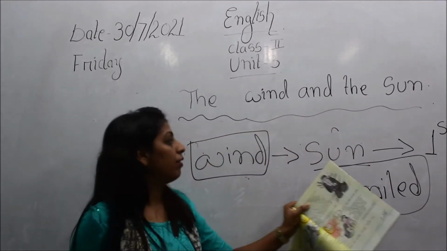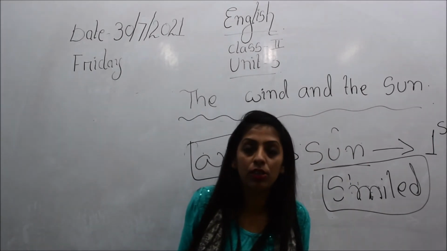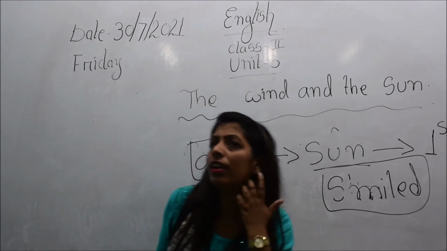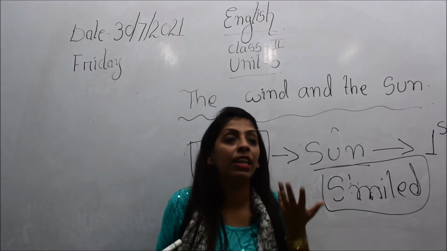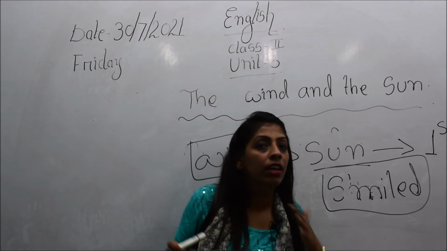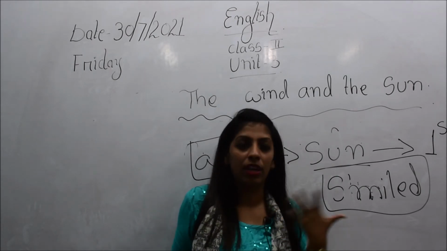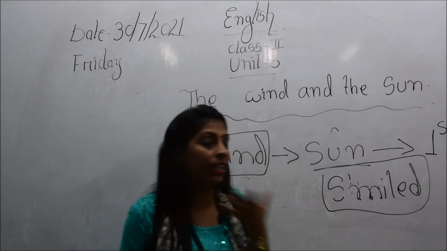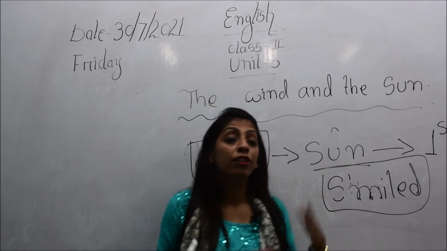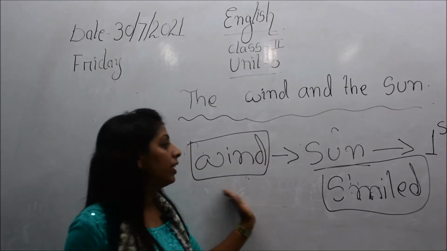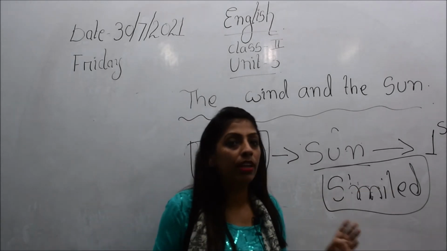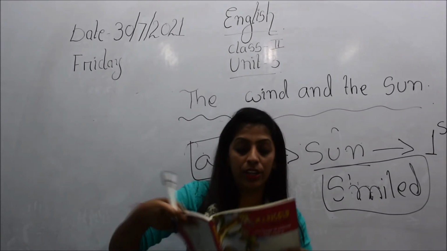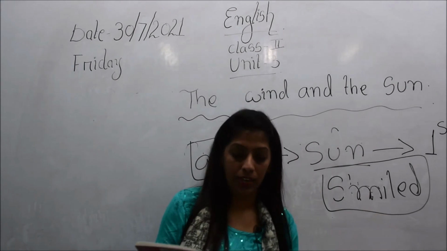The sun gave to the wind the first chance to try, because we can figure out that if the sun happily and by smiling accepted the challenge, then the sun might have been very confident enough that he will be winning. So that is why the sun, by smiling, said okay, you try, I will give you the first chance and we will see who will win. When the wind said that he can take off the coat of the man faster than the sun could, I hope, children, up to this much it is clear. So with this we will see further what happened.